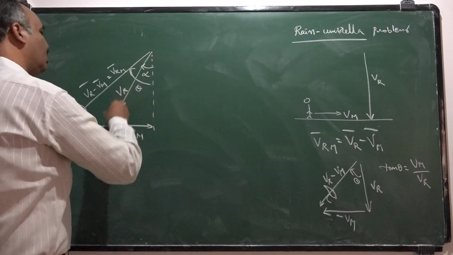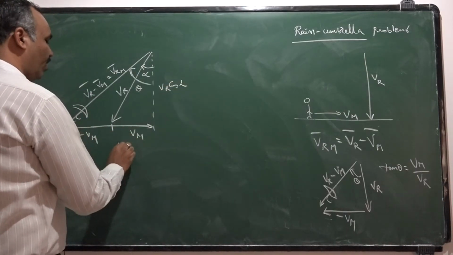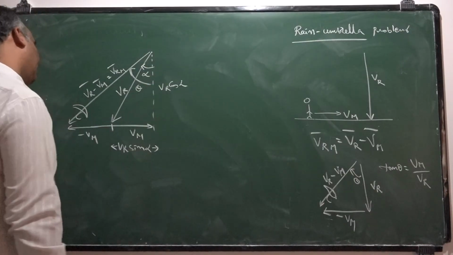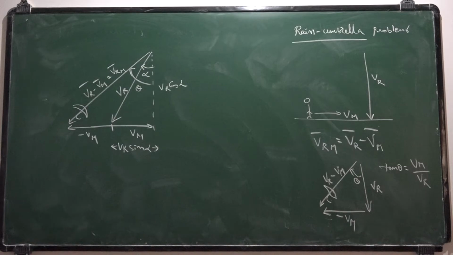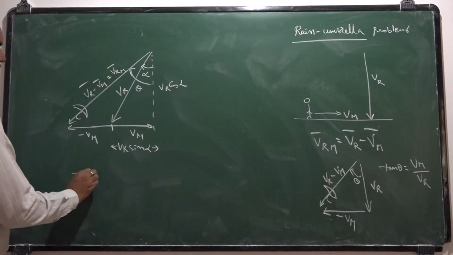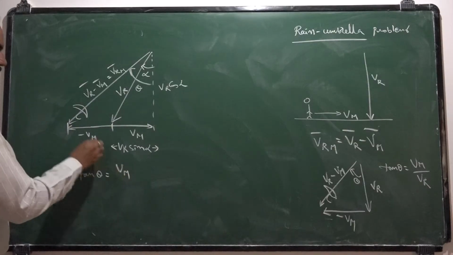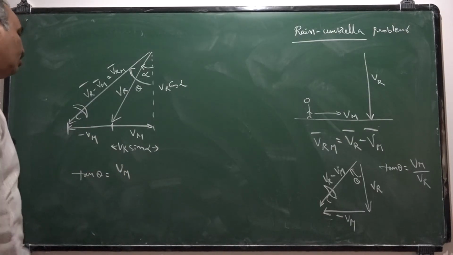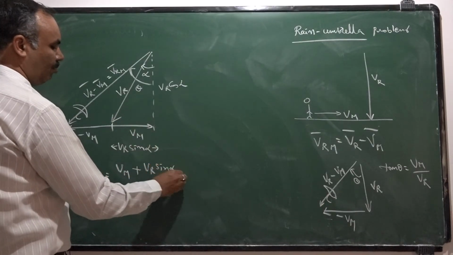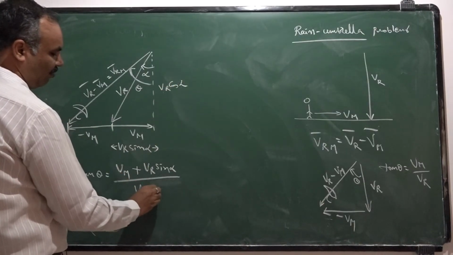Here velocity of rain has two components. These are Vr cos alpha in this direction, Vr sin alpha in this direction. If you want the direction of relative velocity, you should take tan theta here. Tan theta is opposite side. Opposite side means from here to here the length is Vm. Minus indicates the direction, no need to worry about it. And from here to here it is Vr sin alpha, by adjacent side Vr cos alpha.